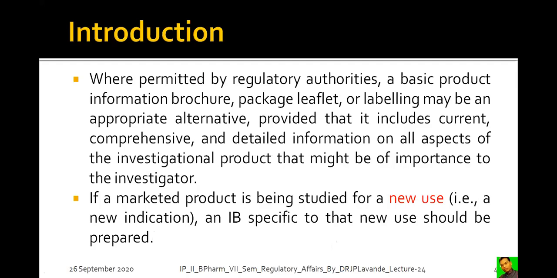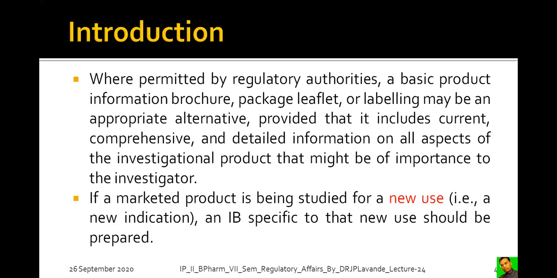So to get all this information, we can take help of the package leaflet and labelling. But again, that should be in accordance with the guidelines of the investigator's brochure. It should not be any kind of promotional one.